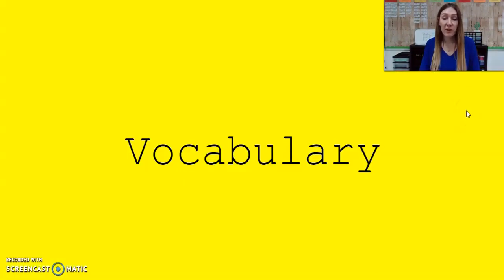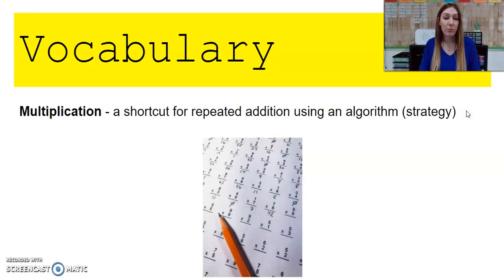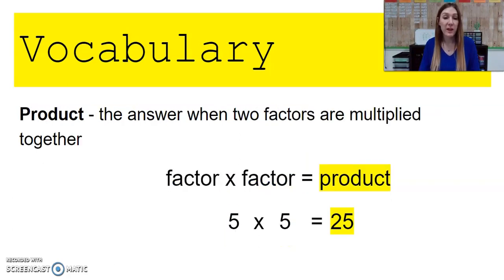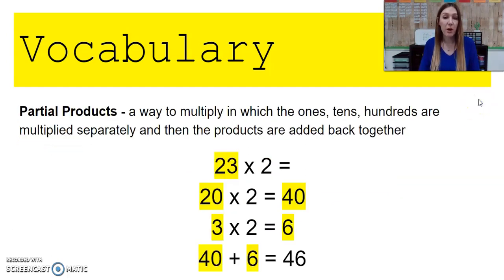Let's quickly review our vocabulary before we get into our lesson. So if you remember, multiplication is a shortcut for repeated addition using an algorithm, which is just a fancy way to say strategy. Factor is a number that is being multiplied. A product is the answer when two factors are multiplied together. Partial products is a way to multiply in which the ones, tens, hundreds are multiplied separately, and then those products are added back together.